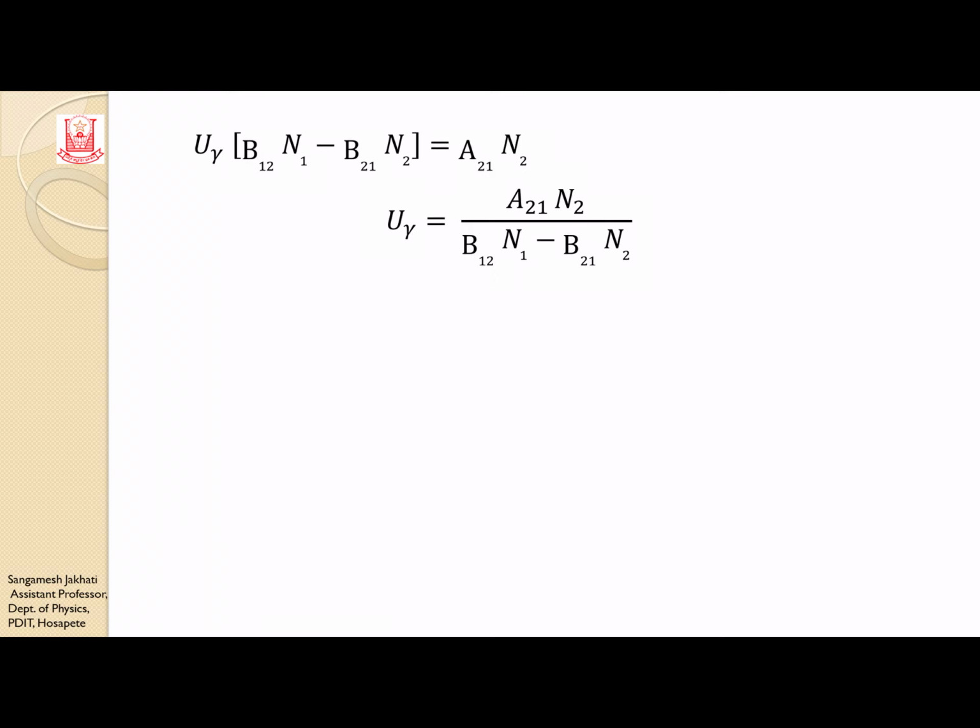I am keeping U nu on the LHS and bringing this term to the right hand side. You just cross multiply, and what happens? U nu equals A21 N2 divided by B12 N1 minus B21 N2.